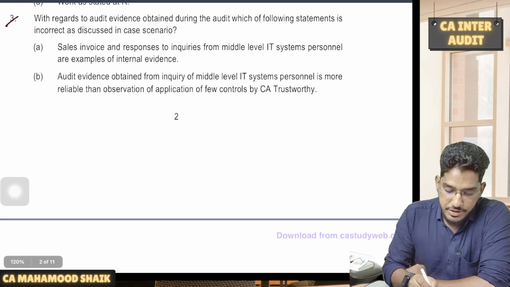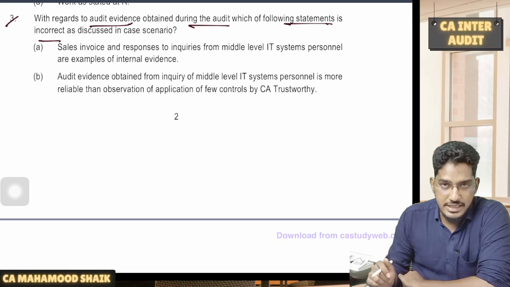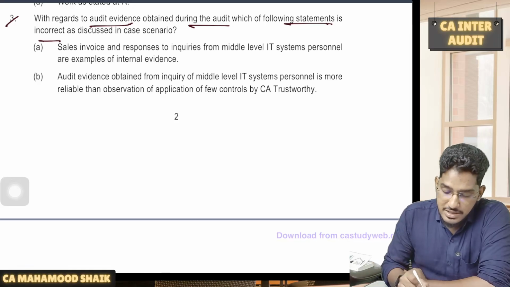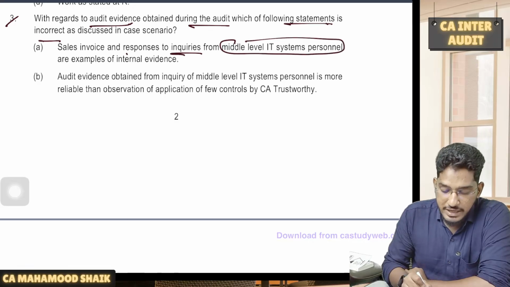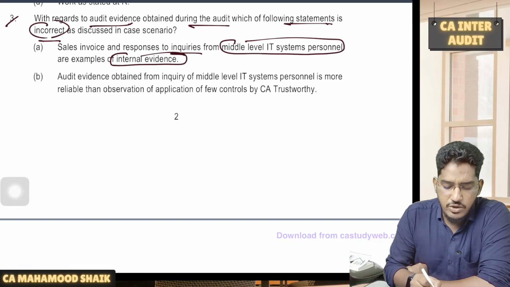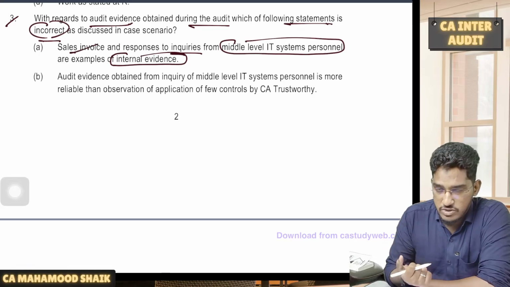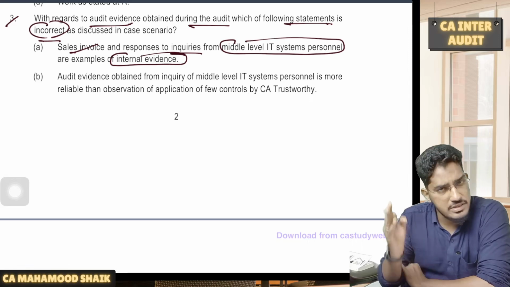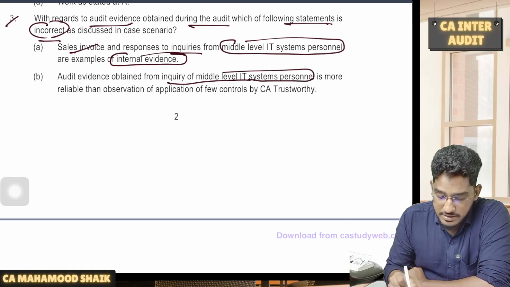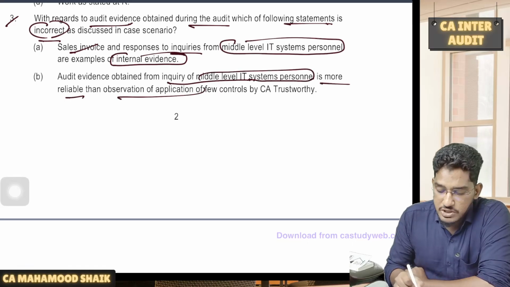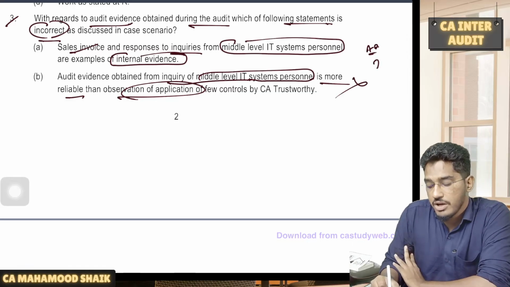Now, if you look at the question, with regard to audit evidence obtained during the audit, which of the following statements is incorrect as discussed in the case scenario? Let us see. Sales invoices and responses to inquiries from middle level IT system personnel are examples of internal evidence. They are asking us to find out which is an incorrect statement. Whatever evidence you got from the sales invoice and from the inquiries, is that part of internal evidence? 100% yes. Audit evidence obtained from inquiry of middle level IT system personnel is more reliable than observation of application of a few controls? Absolutely not. If you remember the discussion in the audit evidence chapter, we have 7 methods.